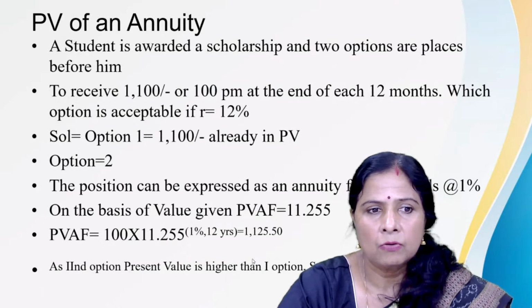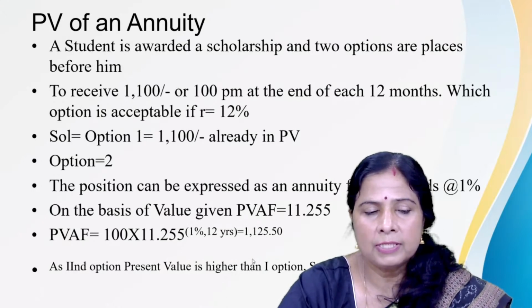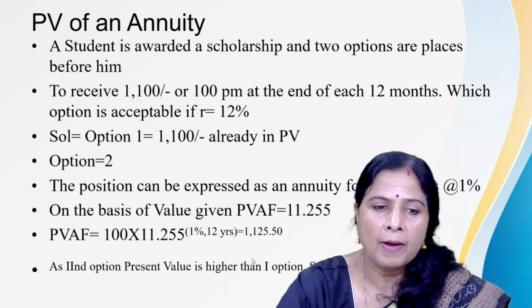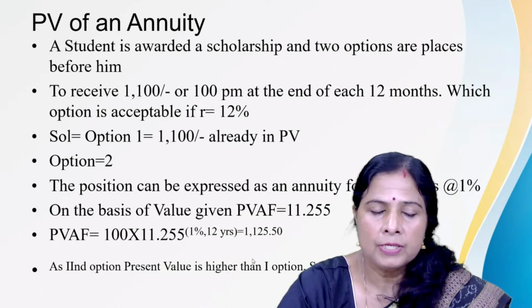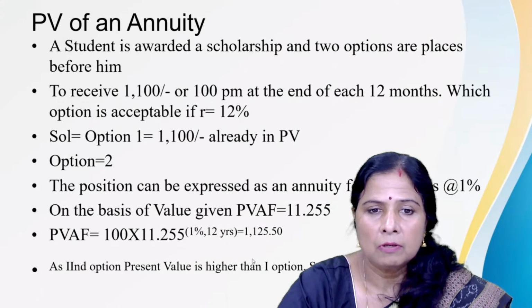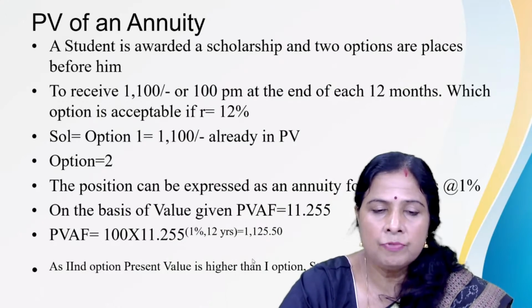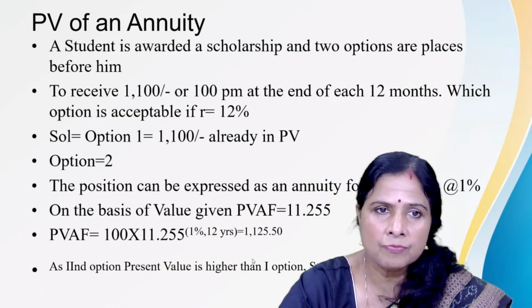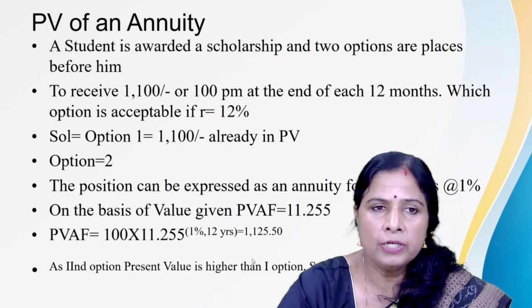So the present value is equal to 100 multiplied by 11.255, where the rate of interest R is equal to 1% and N is 12. That means 1125.50.